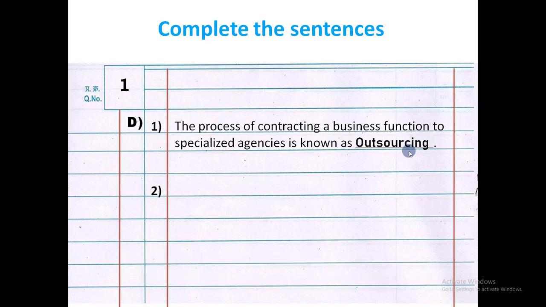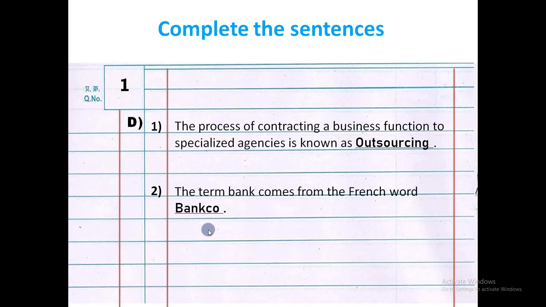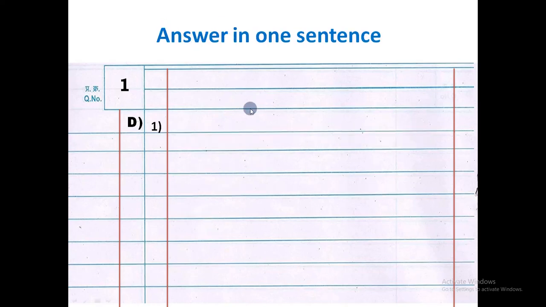We'll take the second example: The term bank comes from the French word dash. So we will write the sentence and the answer: The term bank comes from the French word banco. Underline the answer. So in this way we will write the complete the sentences MCQ in the exam. Then the next MCQ is answer in one sentence.